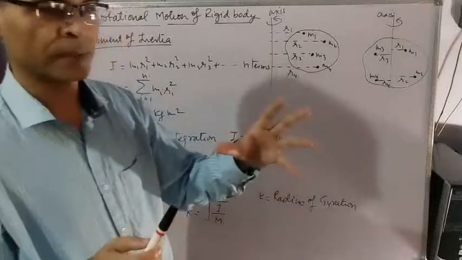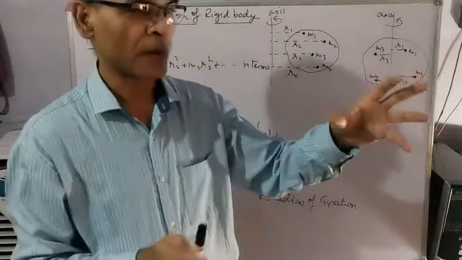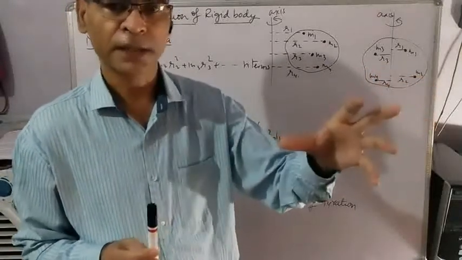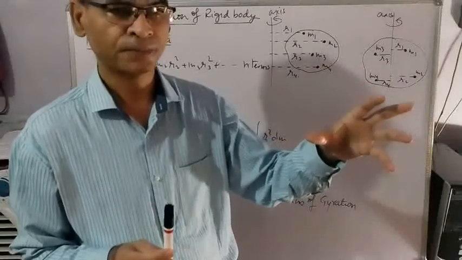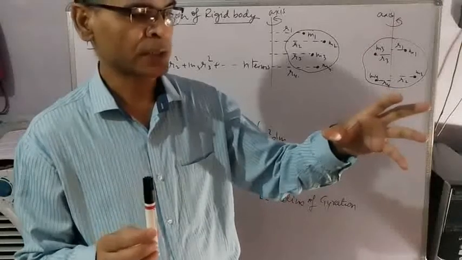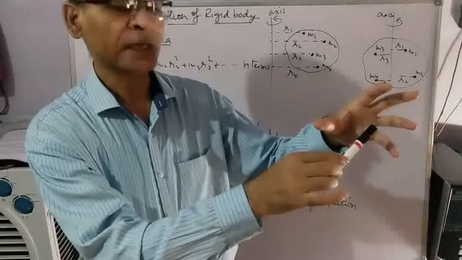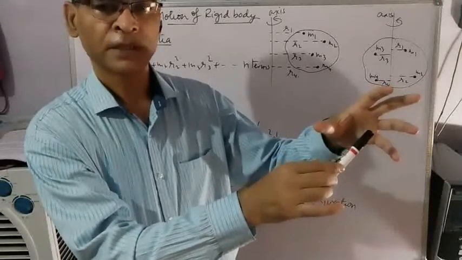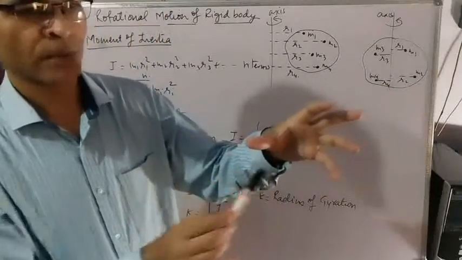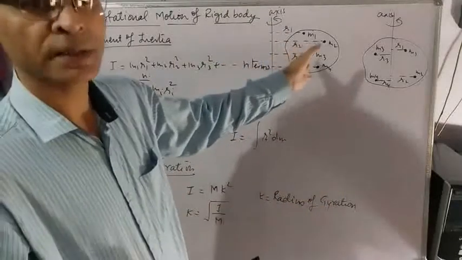I repeat once again. Imagine this body is divided into a large number of particles, and for each particle you find m r square and add. Obviously you will get a certain value. Now take some distance between the axis of rotation and a point located on this body such that the square of the distance multiplied with the mass of the body gives the same value as you got by this method.